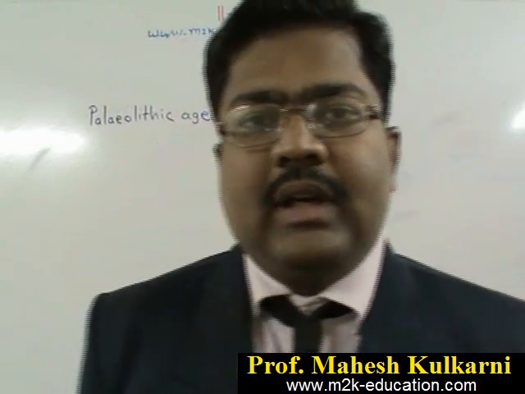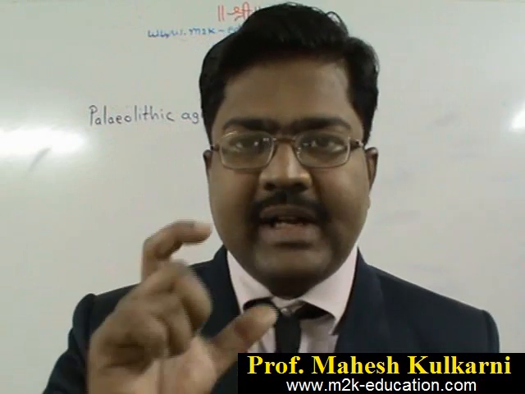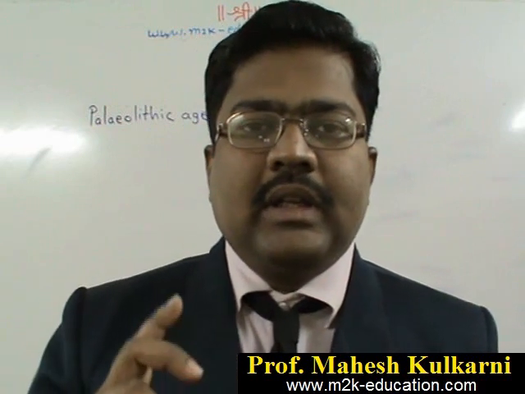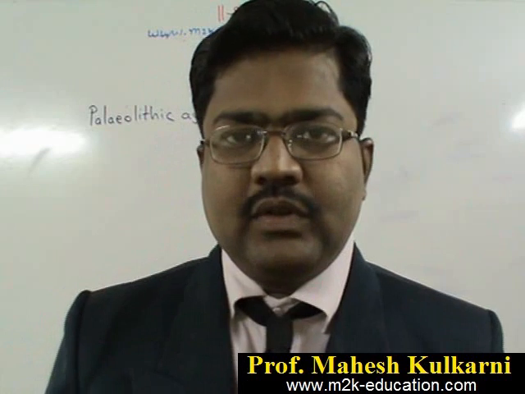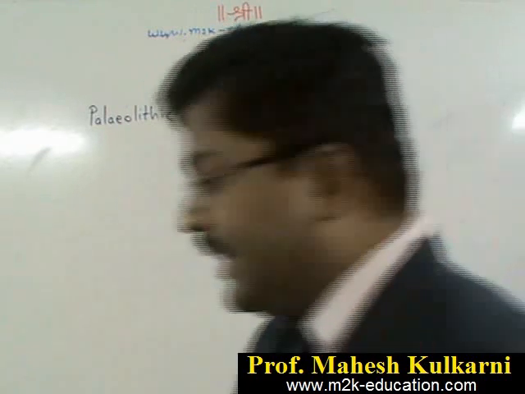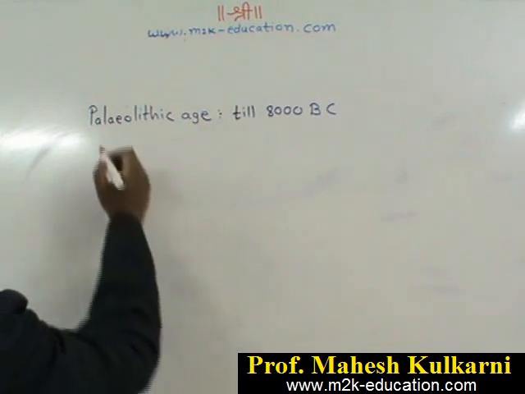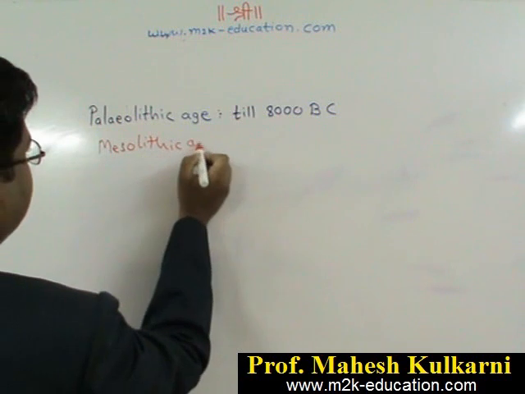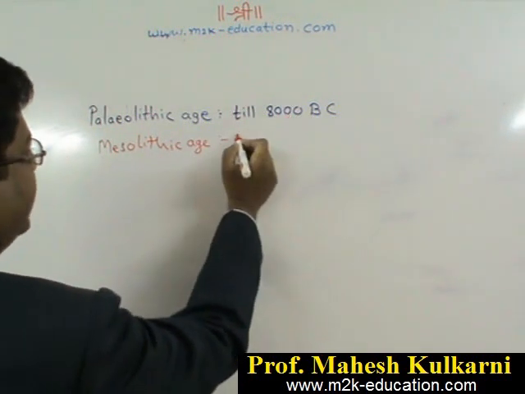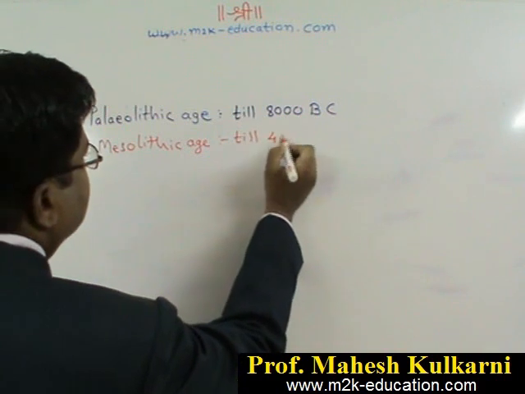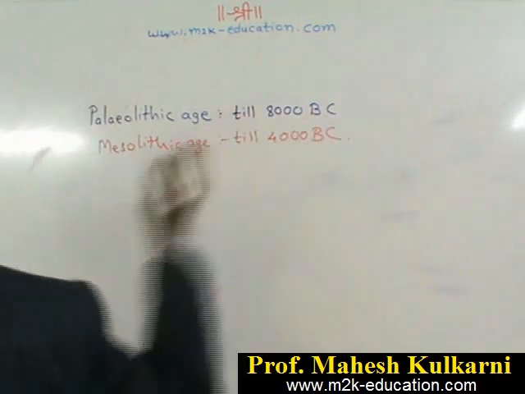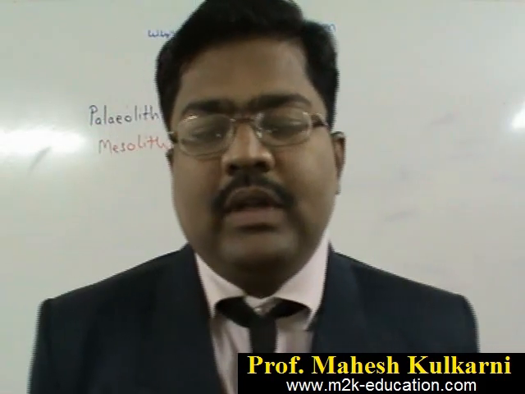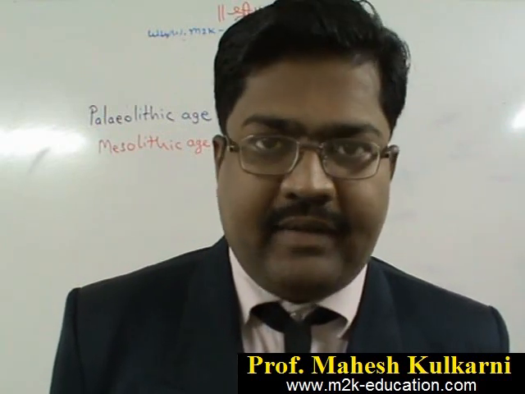Now the next stage is the Mesolithic age. Meso means coming in between, or we can call it the late Stone Age. So the first part is the Paleolithic age, then the second part is the Mesolithic age, that is from 8000 BC till 4000 BC. Mesolithic sites are found in the Chota Nagpur Plateau and again in the Krishna Valley.